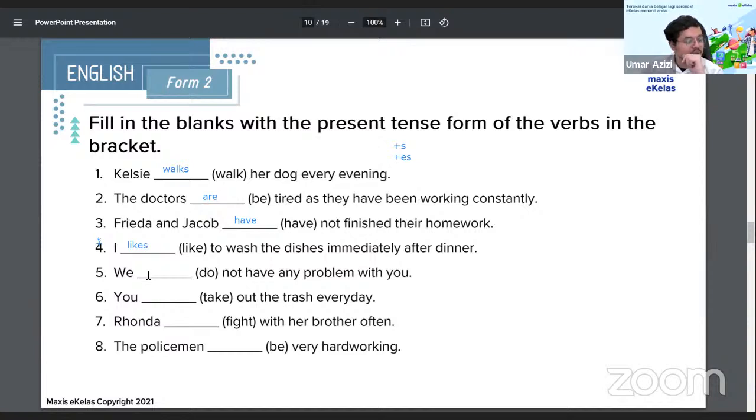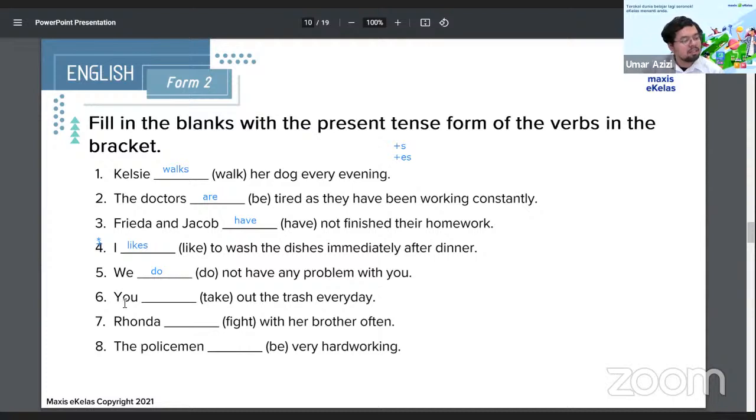Bella Salim says do. We do. We do not have any problem with you because we is plural. So for plural, we don't need to add anything. Good job. Thank you, Rian. Thank you, Muhammad Irfan. And thank you, Khadija Shamila. I think you're a bit behind. You need to forward your video scroller all the way to the right so that you're on our live stream and not the pre-recorded screen.